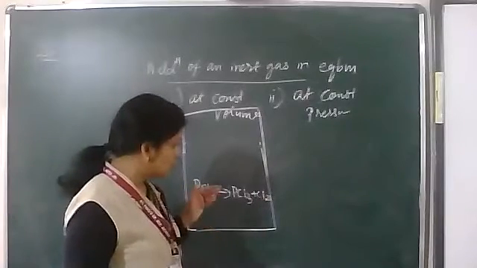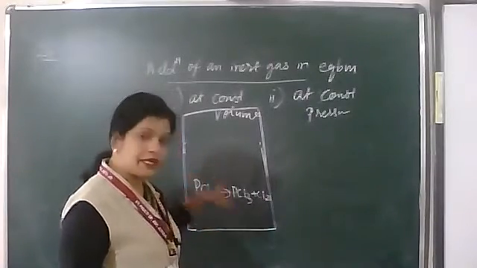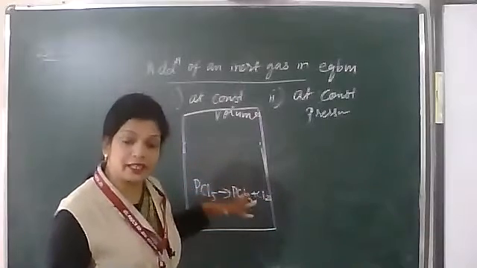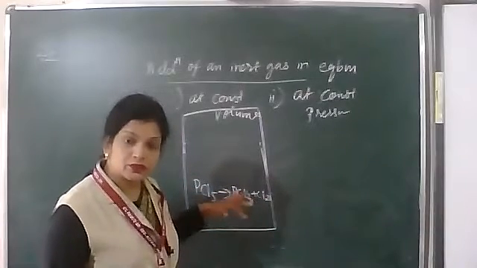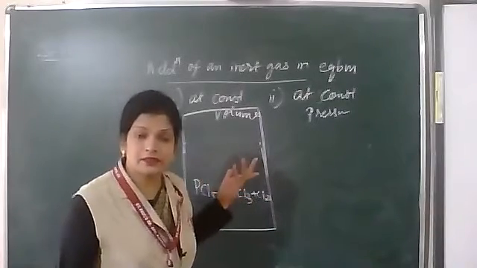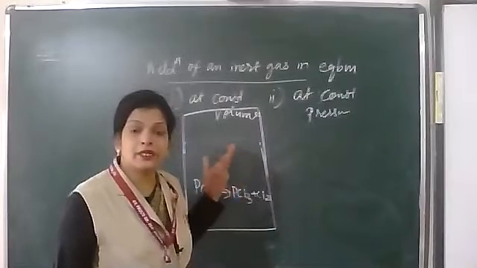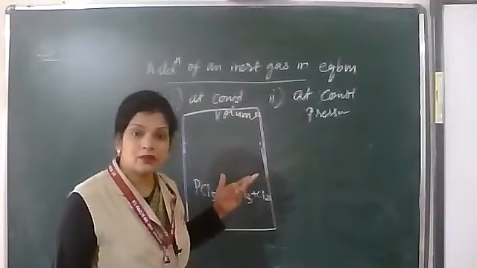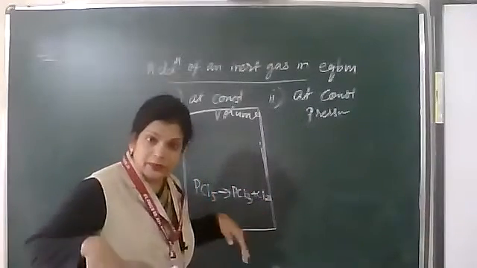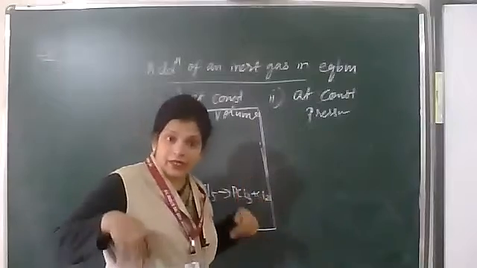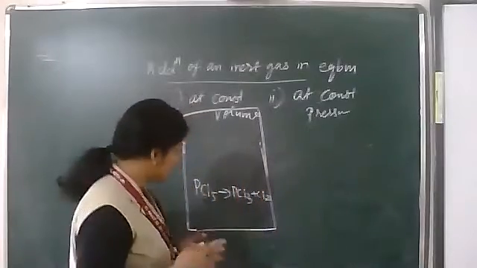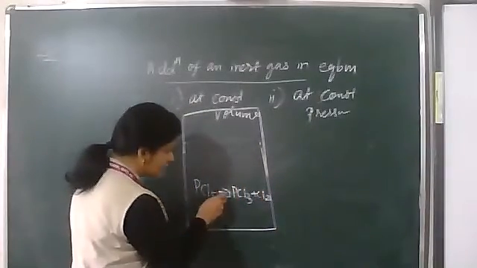So pressures are decreased, concentrations are decreased. So the system will try to increase it. By how? The system will try to increase the pressure by increasing the number of moles. Increasing the number of moles in which direction?